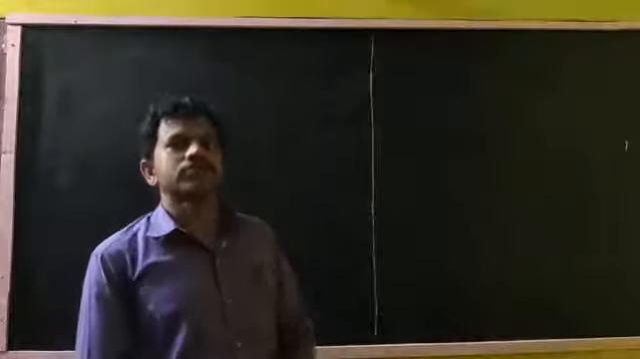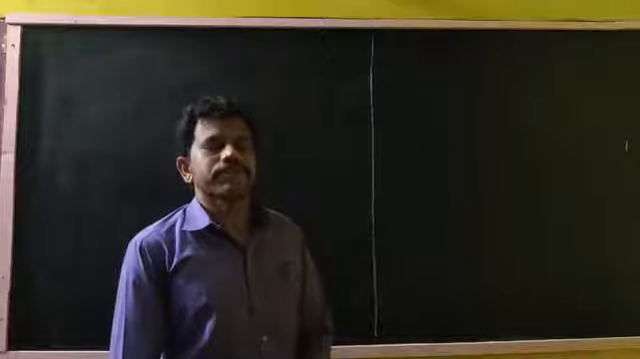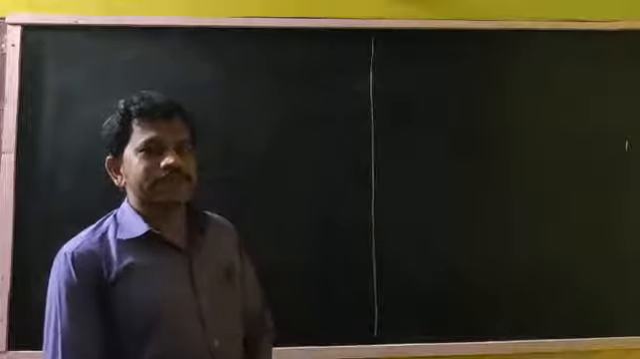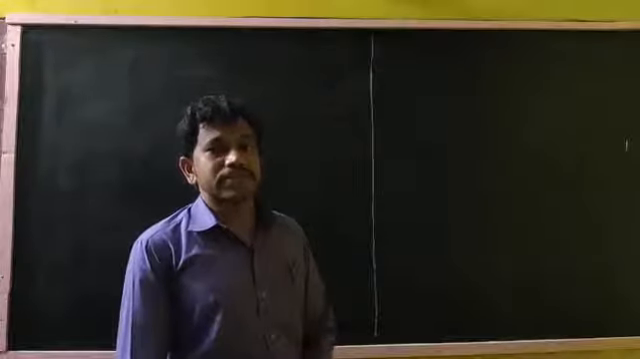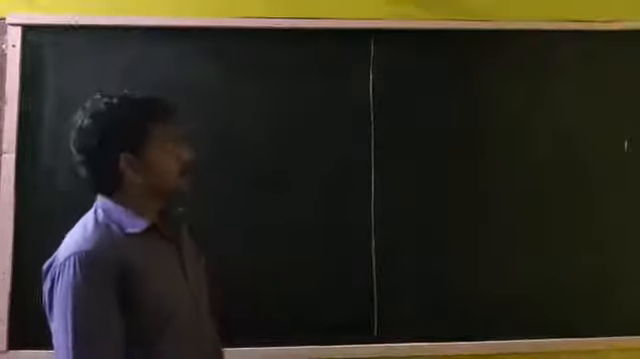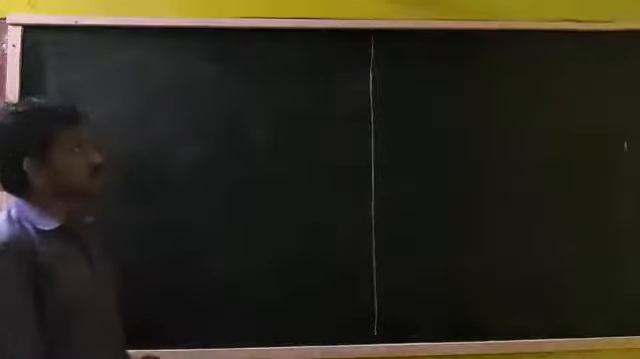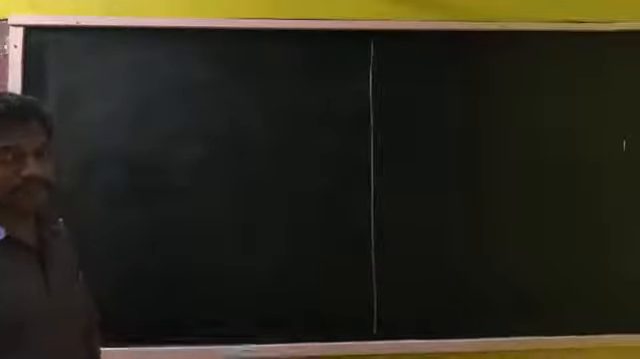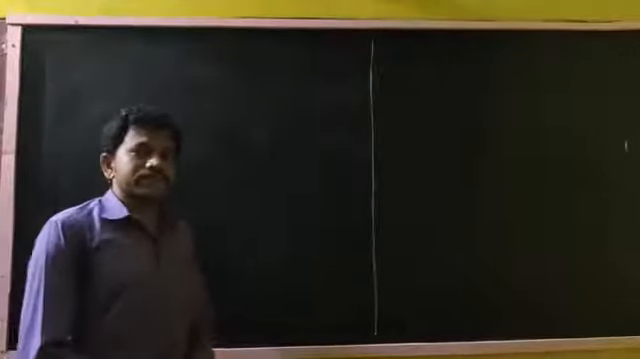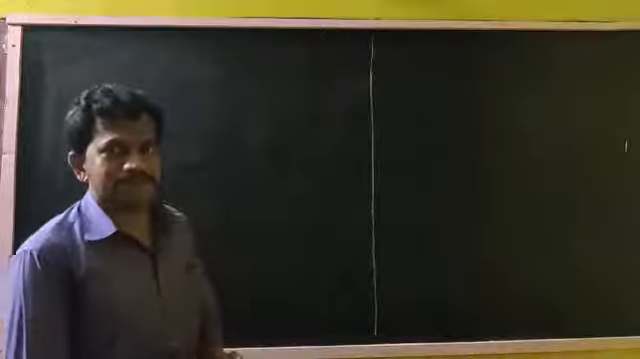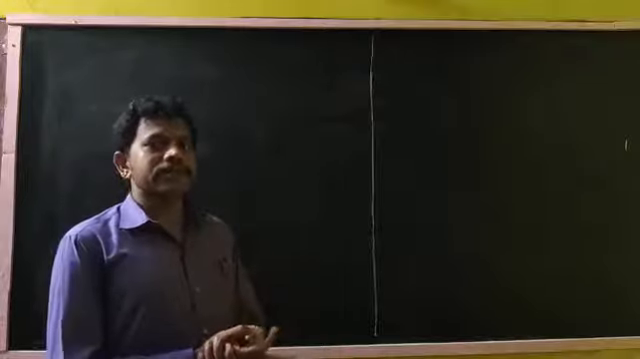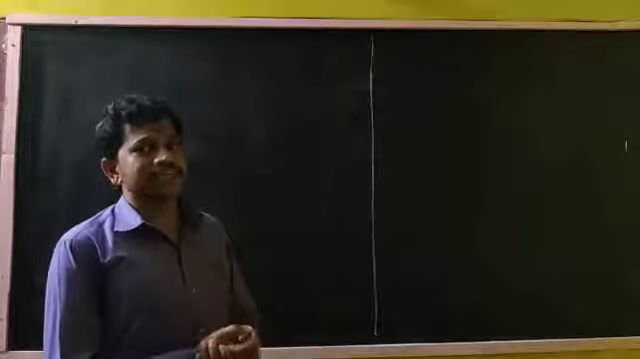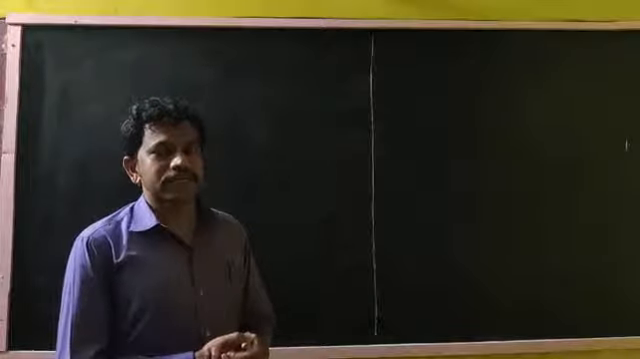Today's session we are going to see the topic Werner theory. The Werner theory is in Unit 5. The lesson name is Coordination Chemistry. The author of the theory is Alfred Werner. He studied the structure of complexes and put forward his ideas in 1893. He is considered the father of coordination chemistry.